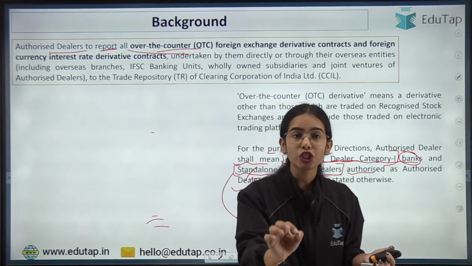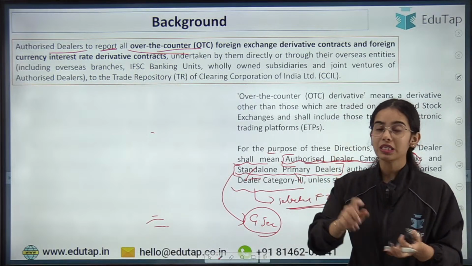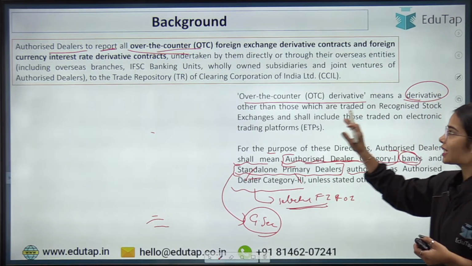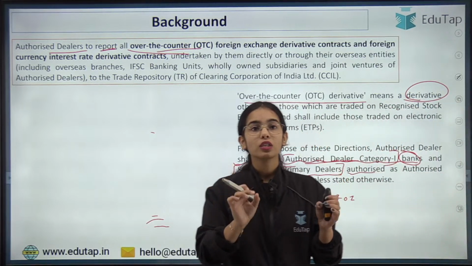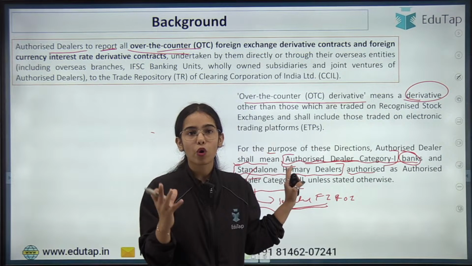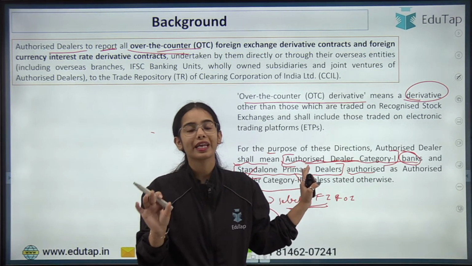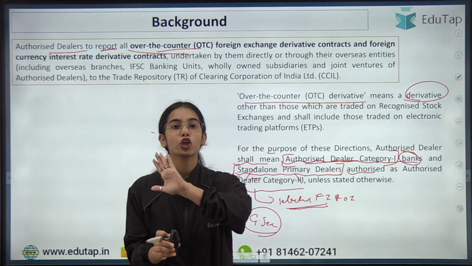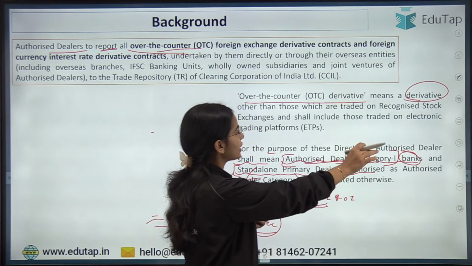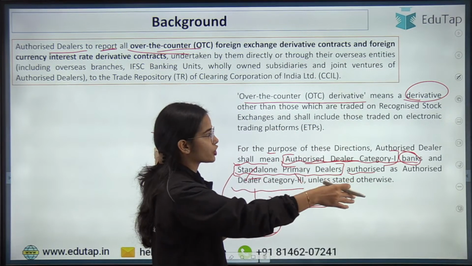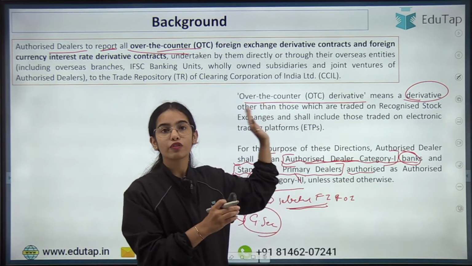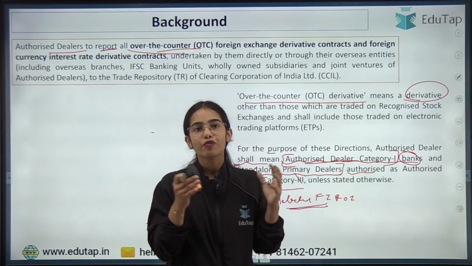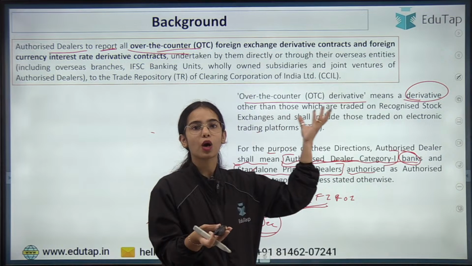But if the transactions are happening over the counter, that means over-the-counter derivatives, they are the derivatives that are traded on electronic trading platforms. They are not traded in the recognized stock exchanges. So for such derivatives, their data is not recorded. From where to get the data of the over-the-counter derivatives?